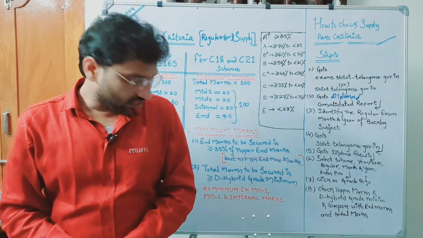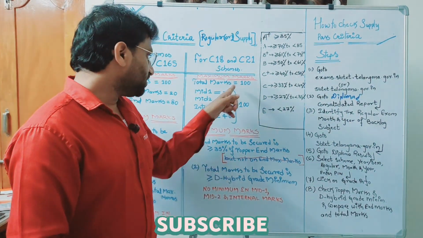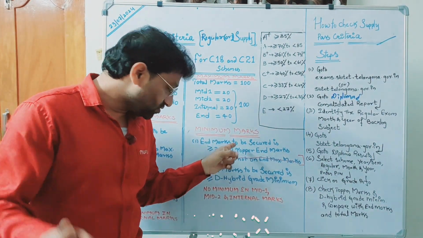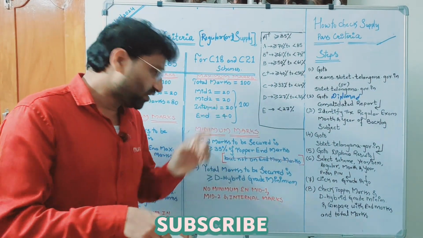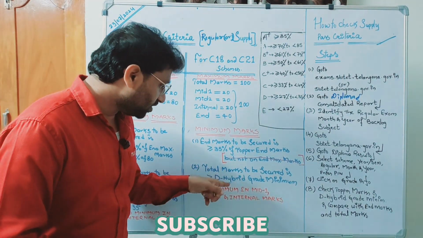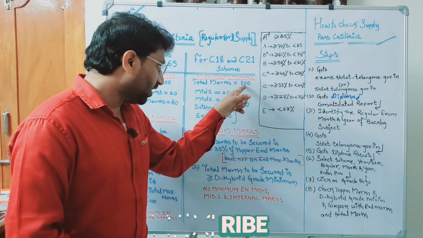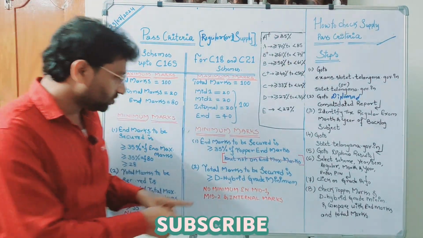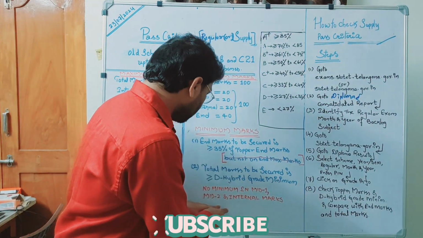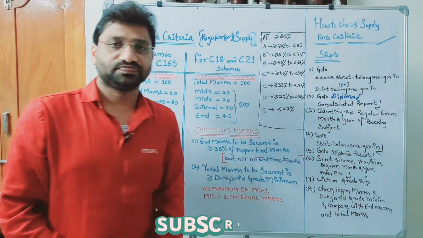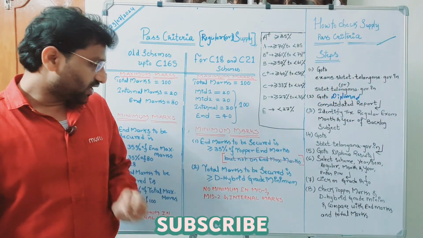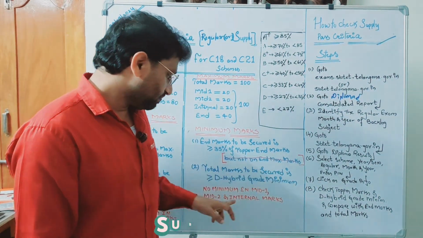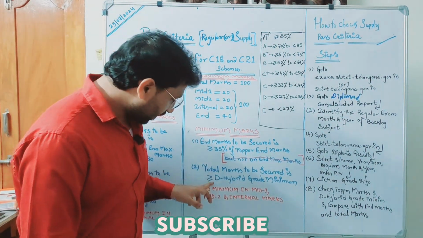Second condition. What is the second condition? Marks, that means for 100. In the first condition you have seen how many marks you have to get for 40. In the second condition you are seeing how many marks you have to get for 100. Here also, same thing. How many marks for 80? How many marks for 100? Here also how many marks for 40? And here the second condition is how many marks for 100. So what is the second condition? Total marks to be secured, that means for 100, is greater than or equal to